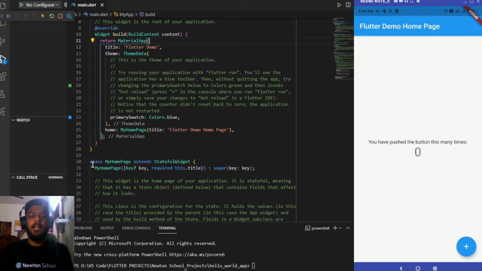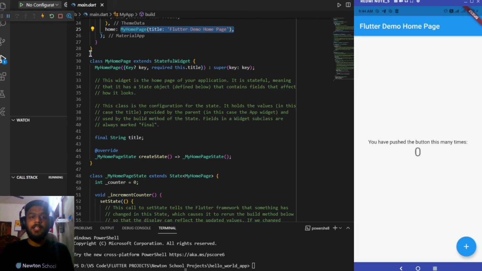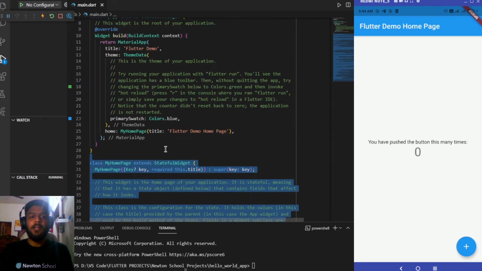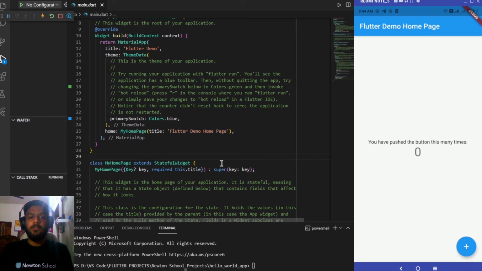So inside the material app we need to pass the home screen, which will be displayed as soon as the app is opening. That's why the default code has passed the my home page screen, which is basically this part of our app. This is the my home page class which is present over here. So that is the home screen of our app.